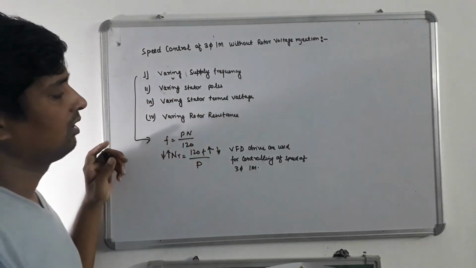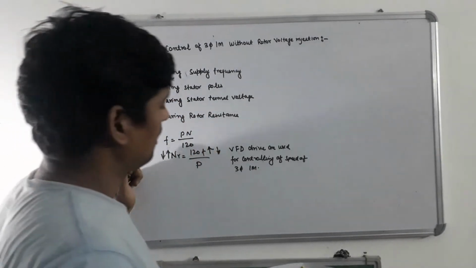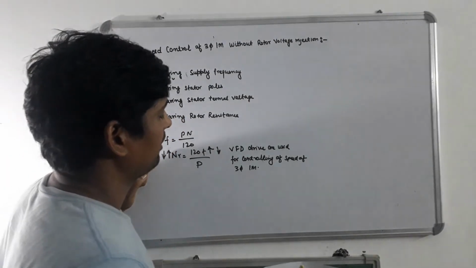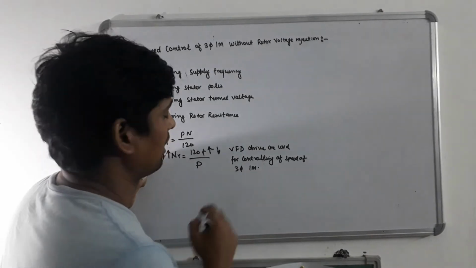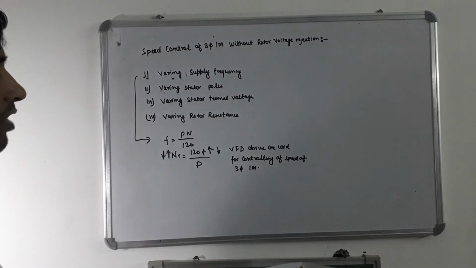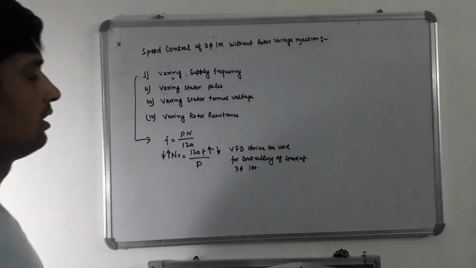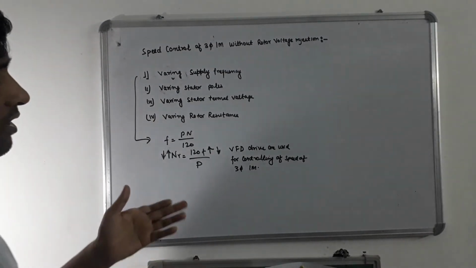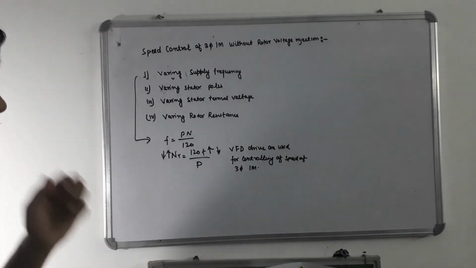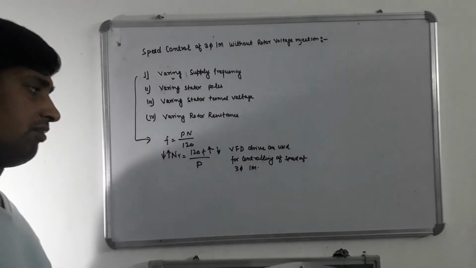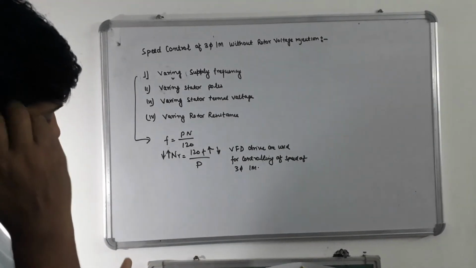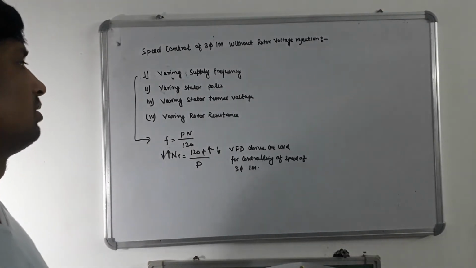Currently, industry has used VFD drive. VFD means variable frequency drive. This drive changes the supply frequency, which changes the speed of the three-phase induction motor. With the help of VFD drive, we can control the speed of the three-phase induction motor.